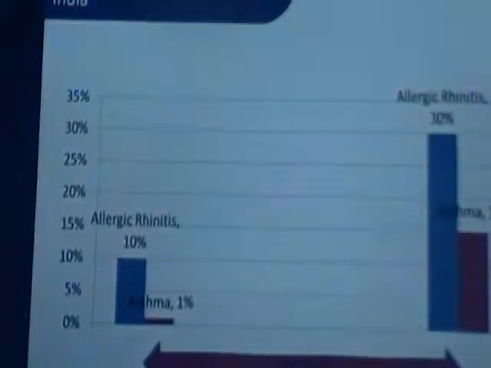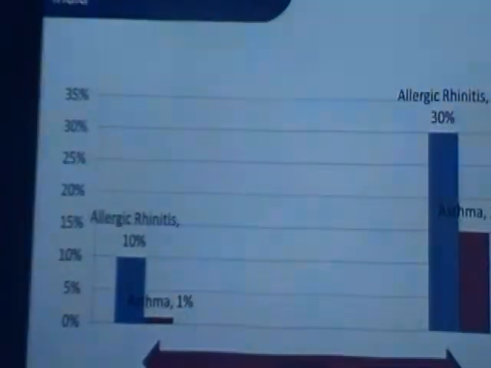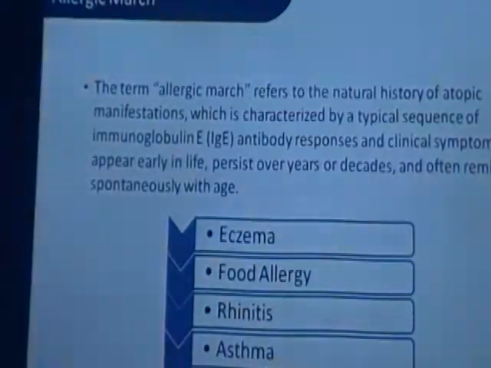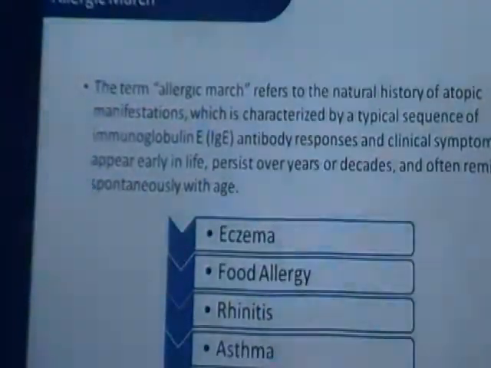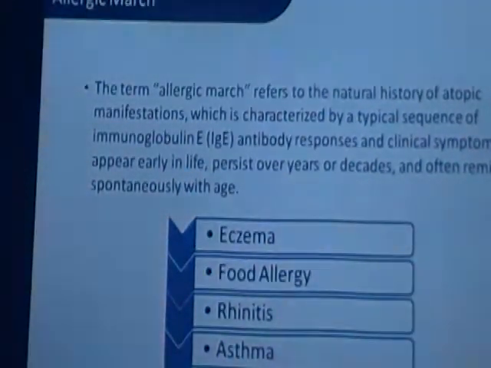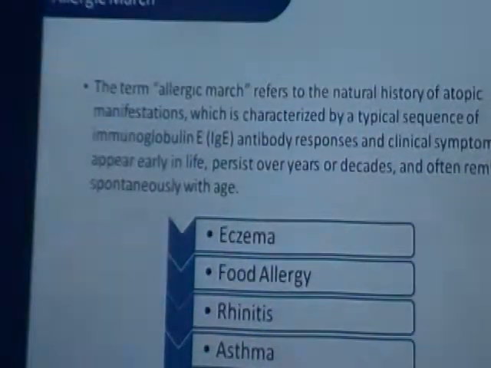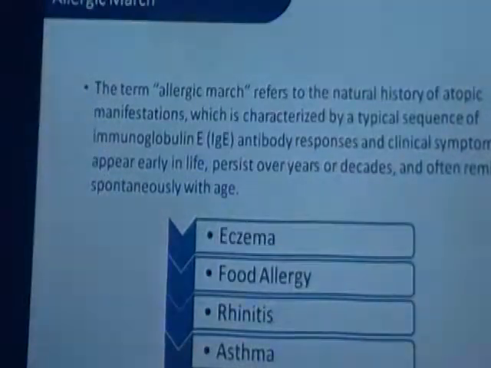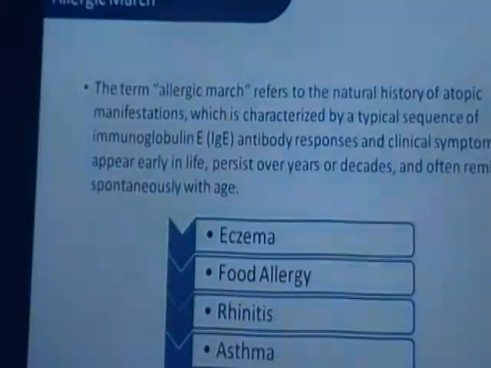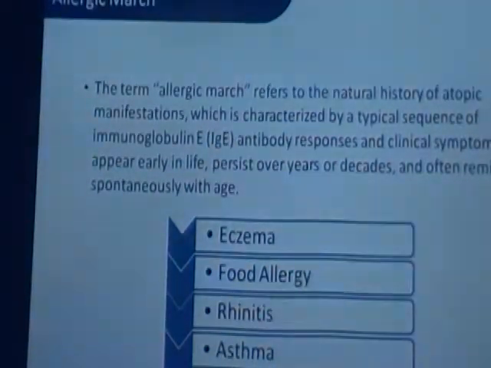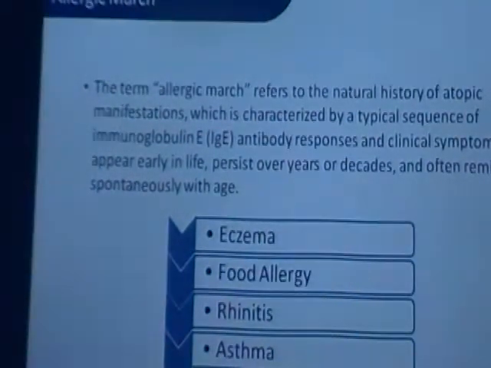So we can see how allergy is rising, how the prevalence and the severity of allergy are rising on a day-to-day and year-to-year basis. Every year when the study was made, it was found that allergy had increased by some percentage. Then we come to the study of the allergic march. As you must be aware, if allergy is not treated at a very early stage, it can lead to severe allergic disease. That stage-wise progression of the antibody response in allergic disease is known as allergic march.